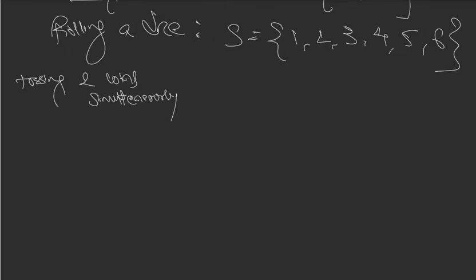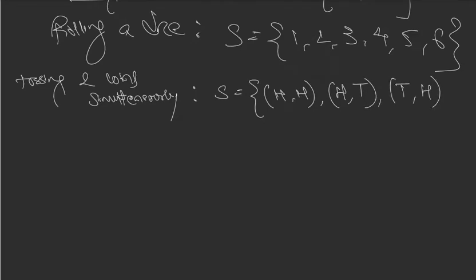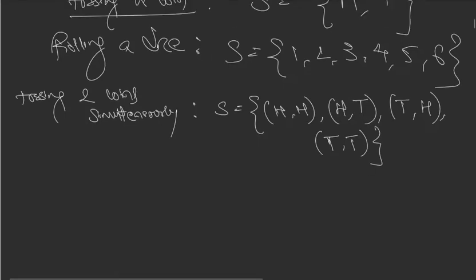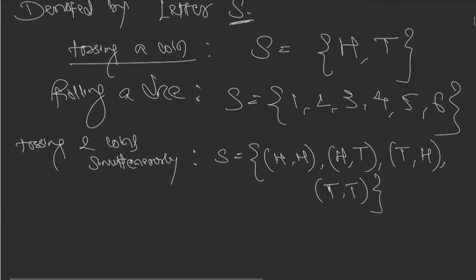Tossing two coins simultaneously. So we can get two heads, right? We can get head on the first coin and tail on the second coin. The first can be tail and the second can be head, or both can be tail. So these are all the possible outcomes when two coins are tossed simultaneously.